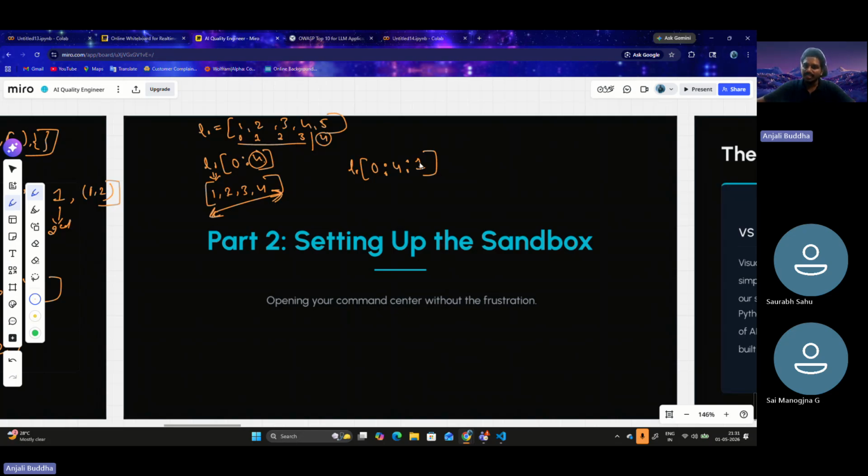But we can change this step function. By default, the step function is 1, but we can change it to, let's say, 2. Now what this does is, it goes to the first element being asked, that is the 0th index, correct? So it fetches 1. Next it goes to the step function. The step function is 2 this time. So 0 plus 2 is 2, correct?